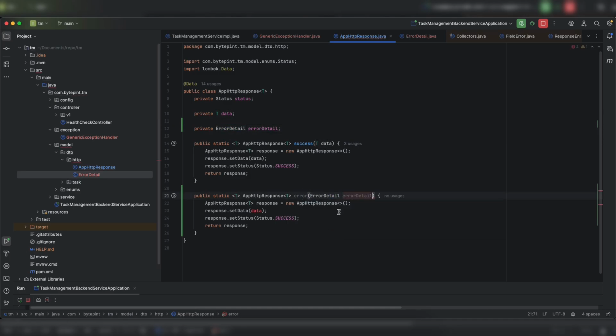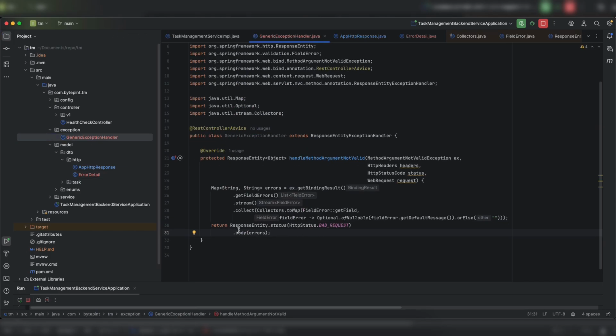Okay. Instead of set data, it will be set error details, error detail. Okay, and status is ship. Okay, and yeah, rest everything is fine. Again, go to generate exception handler.